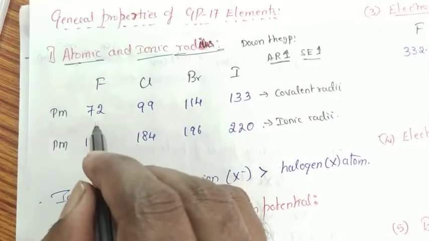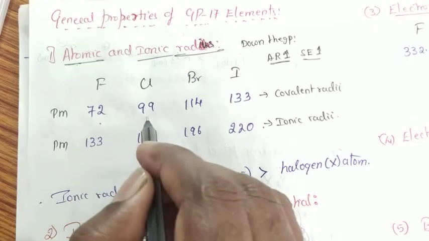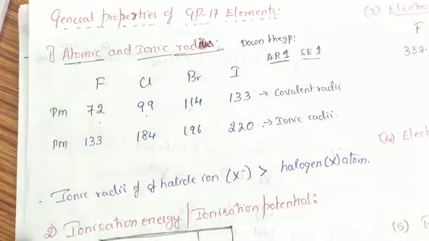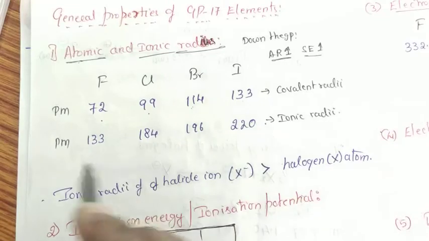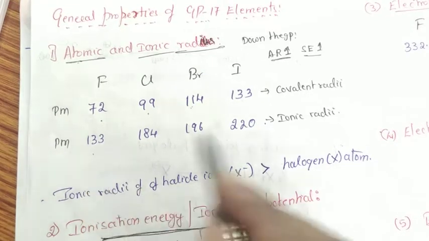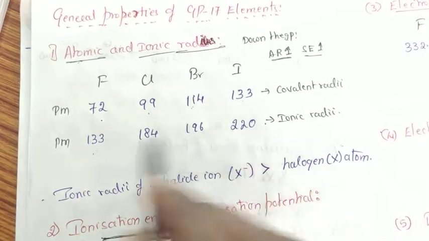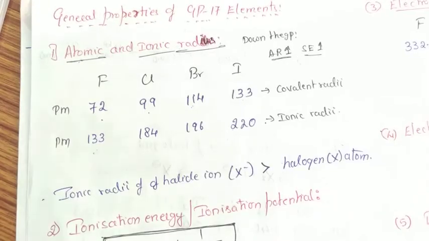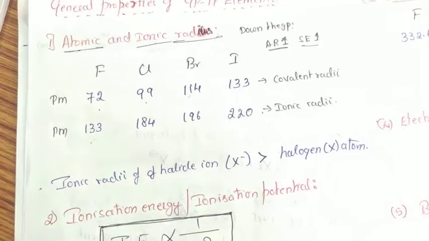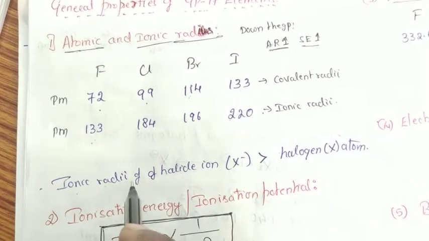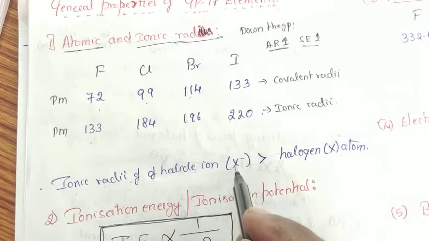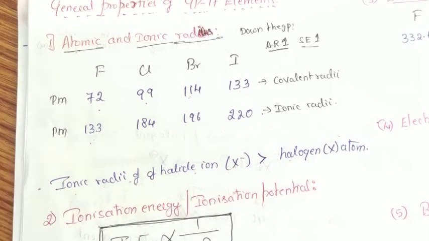So this is the increase in atomic radius from fluorine to chlorine, chlorine to bromine, bromine to iodine. Coming to the ionic radius also, as we move from fluorine to iodine, fluoride to iodide, the ionic radius of these elements also increases. Now one question arises here. Ionic radius of halide ion is always greater than its respective parent atom. Give reason.